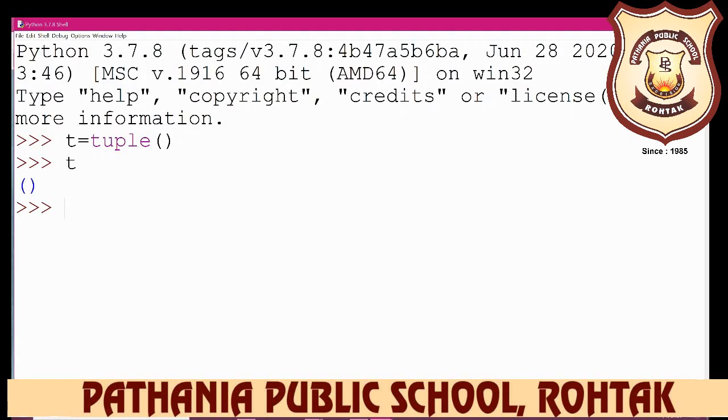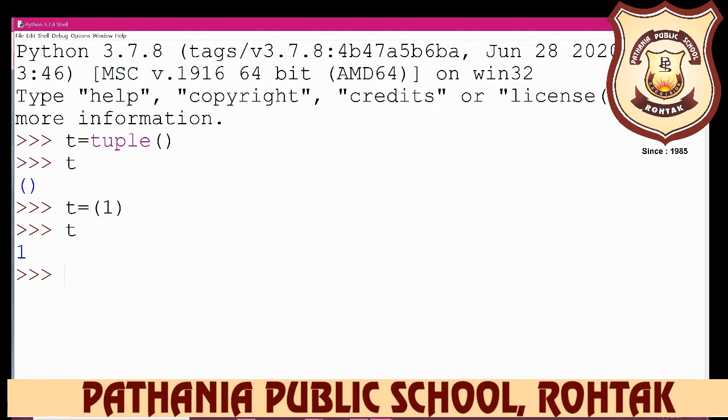But one more thing here: a single element tuple. Making a tuple with a single element is tricky, because if you just give a single element in the round bracket, Python considers it a value only. So one was created as an integer expression, hence t stores an integer, not a tuple. If you write t is equal to this and print t here, this is the integer type, not the tuple type.